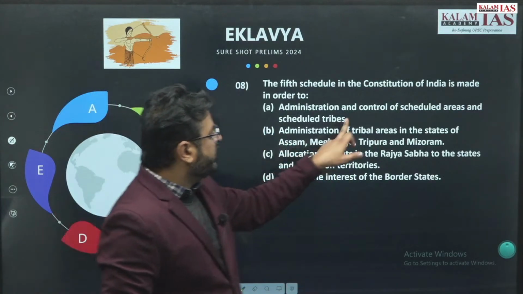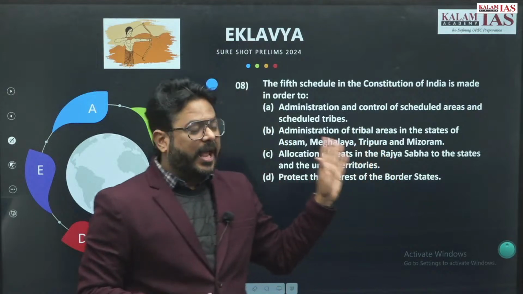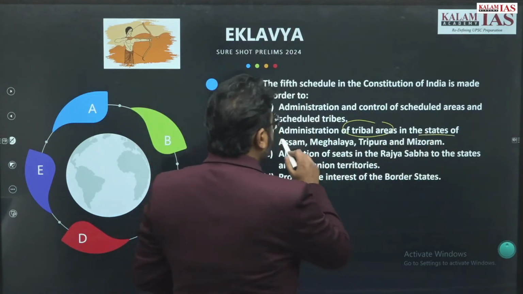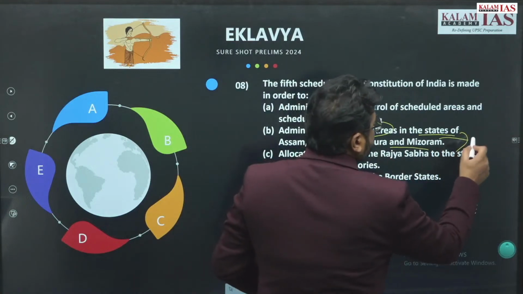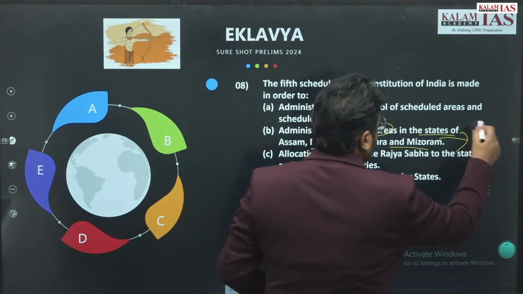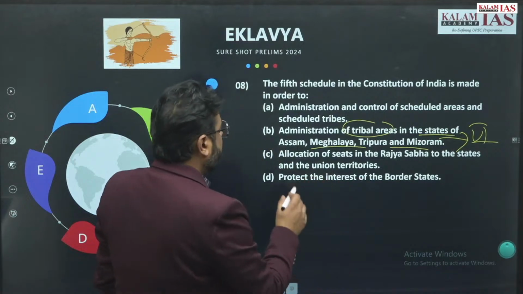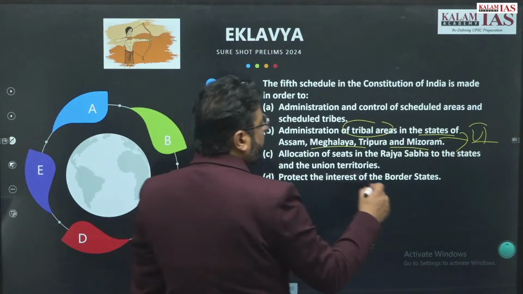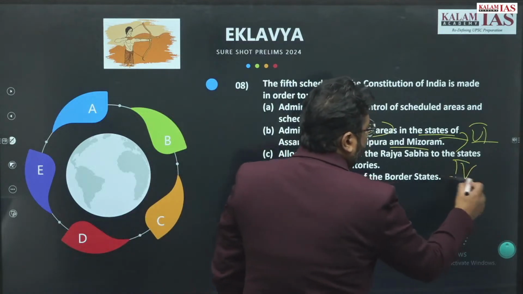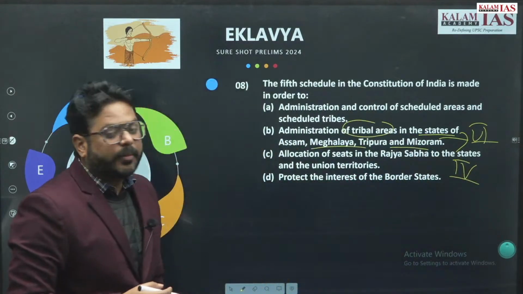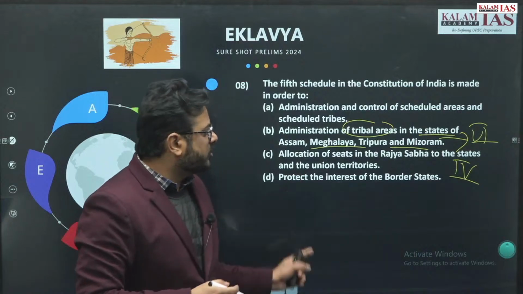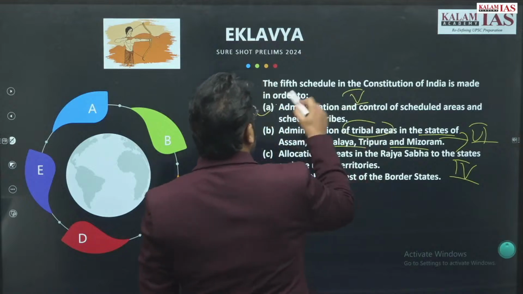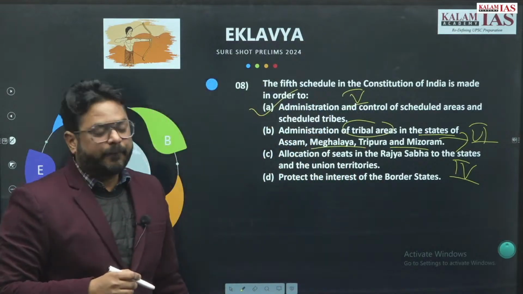Schedule 5 may cover 10 states, and schedule 6 covers the administration of the tribal areas in the states of Assam, Meghalaya, Tripura, Mizoram. So this is schedule 6. Allocation of the seats in the Rajya Sabha to the states and union territories is schedule 4. And protecting the interest of the border states is not under any schedule, as the other option is under the 5th schedule. So A will be the answer.